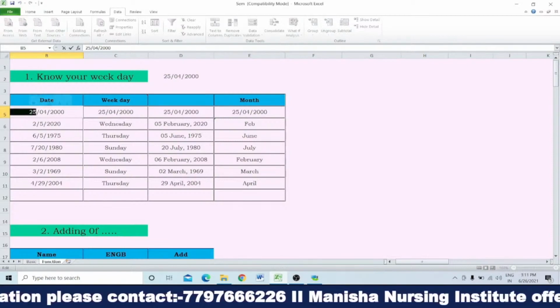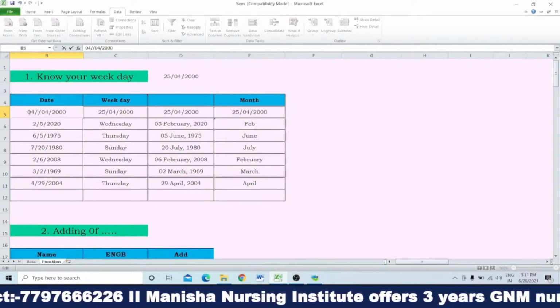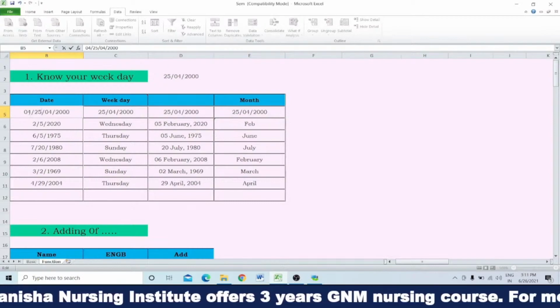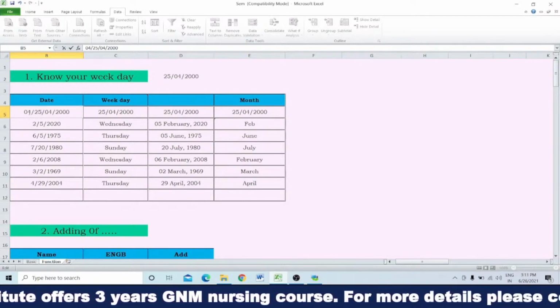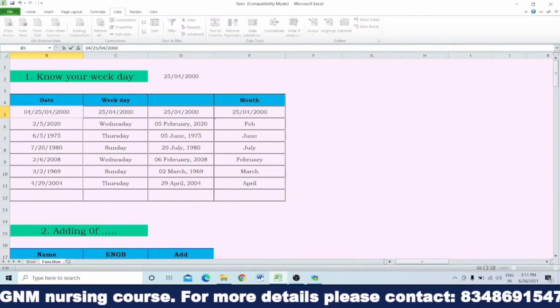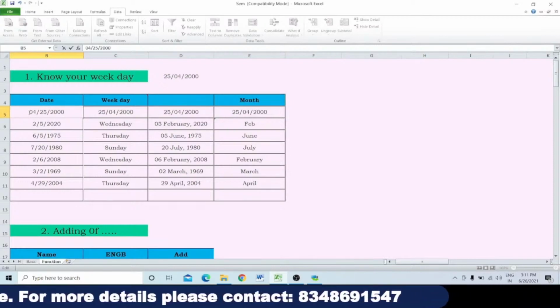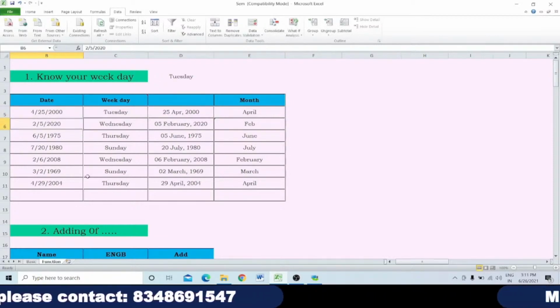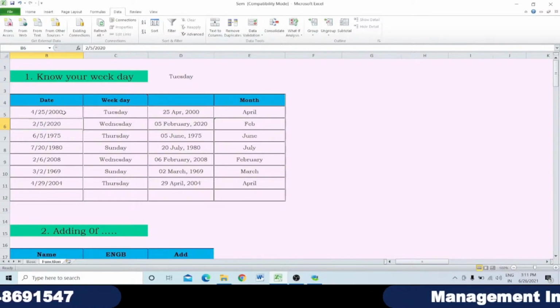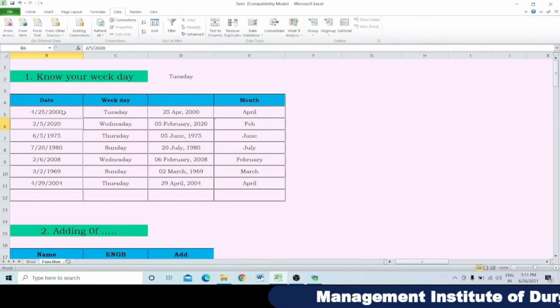We have to write it in the form of 04/25/2000. Put an enter. See, that means here the date format is given in different ways, so you have to change the date format.